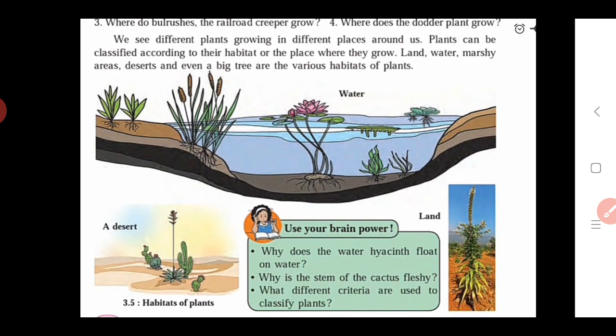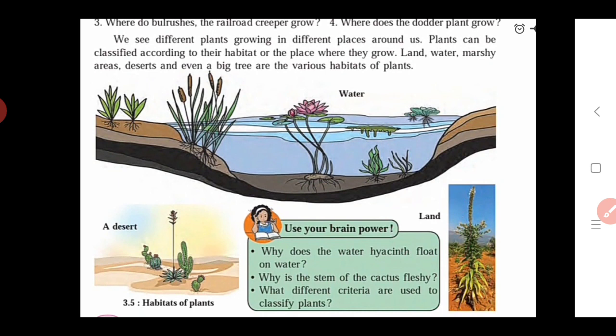So here we see in which way plants are classified. First, depending upon the height and size of the stem and the size of the tree, plants are classified into trees, shrubs, vines, climbers and creepers. Another type depends upon the life cycle of the plants. These are classified into three: annual plants, biennial plants and perennial plants.